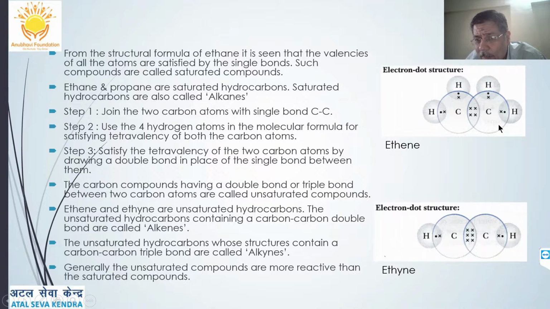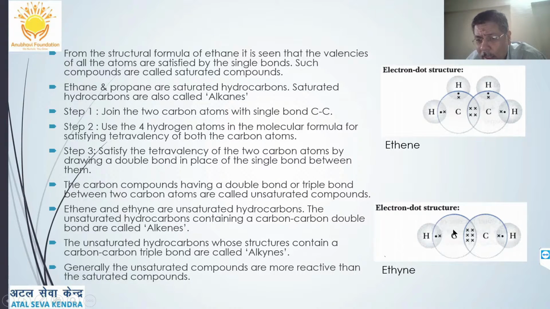Similarly, in ethene, it is C double bond C, with H2, meaning hydrogen, each carbon is attached to two hydrogen atoms by single covalent bonds. You can see here two pairs of electrons are shared. Each carbon should have 8 electrons so as to complete the octet.